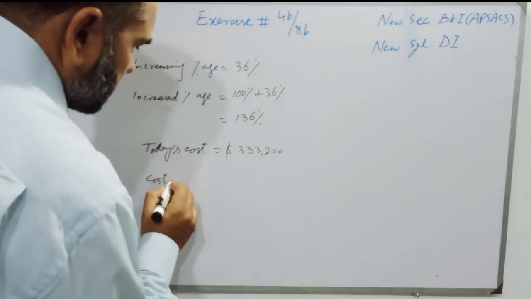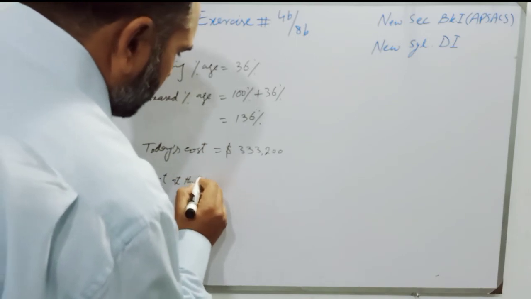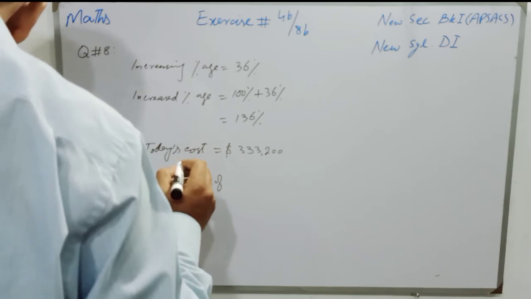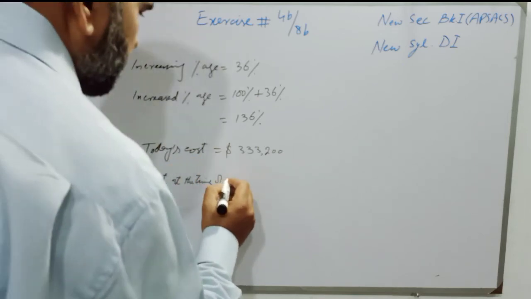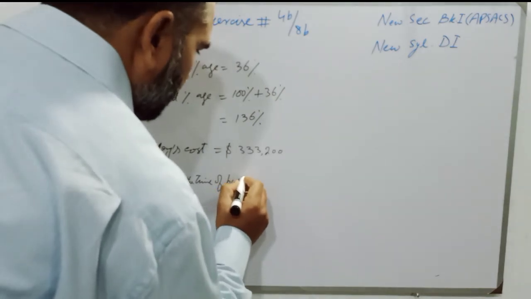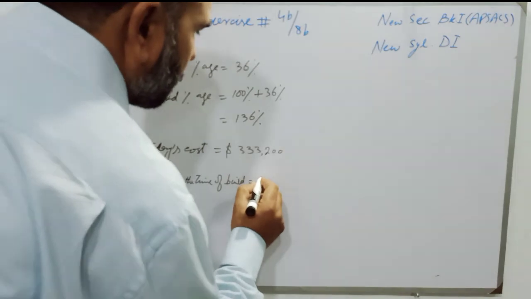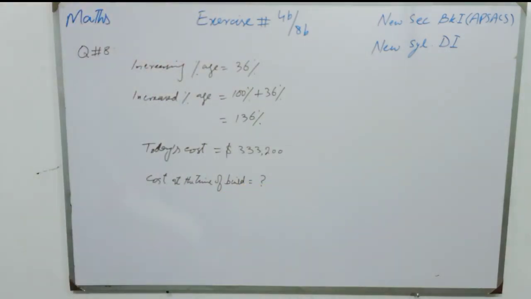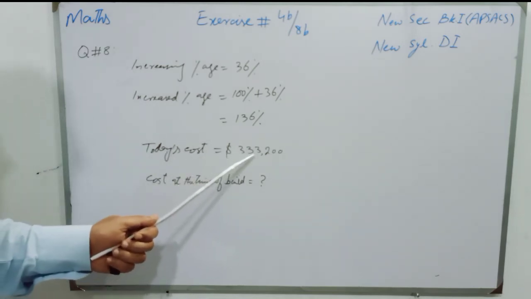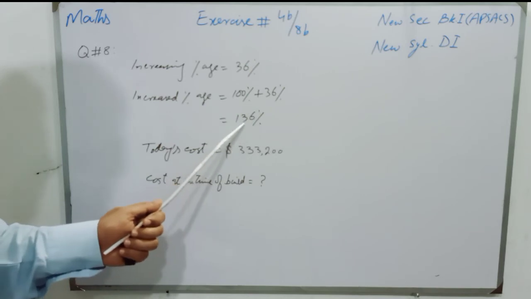Cost at the time of building, when it was built, cost at that time we have to find. So students, increased cost of the house is $333,200, and increased percentage is equal to 136%.